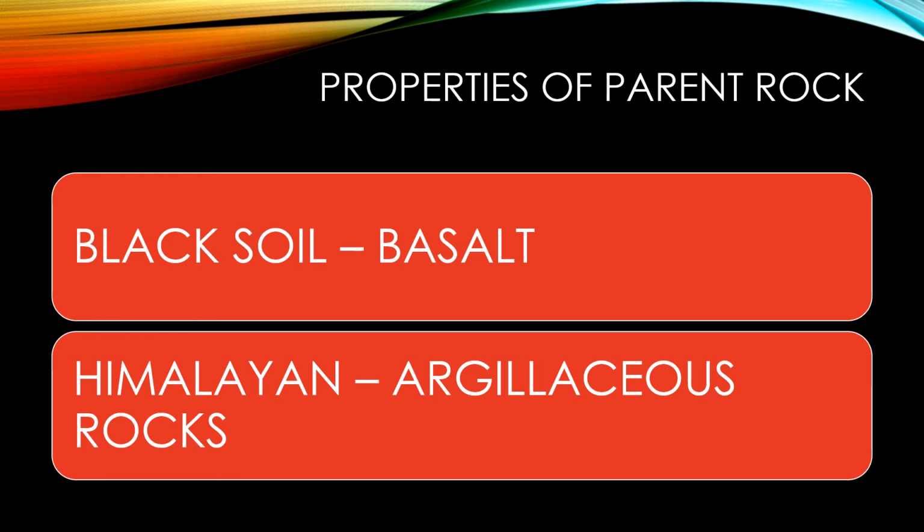So what are the properties of parent rock? Himalayan rocks are full of limestone, calcium carbonate. This calcium carbonate is transferred by rivers in the form of flood deposits over the region. So every year there is a formation of a plain. Basically, the parent material determines the nature of the soil, whether the soil is fertile or not.